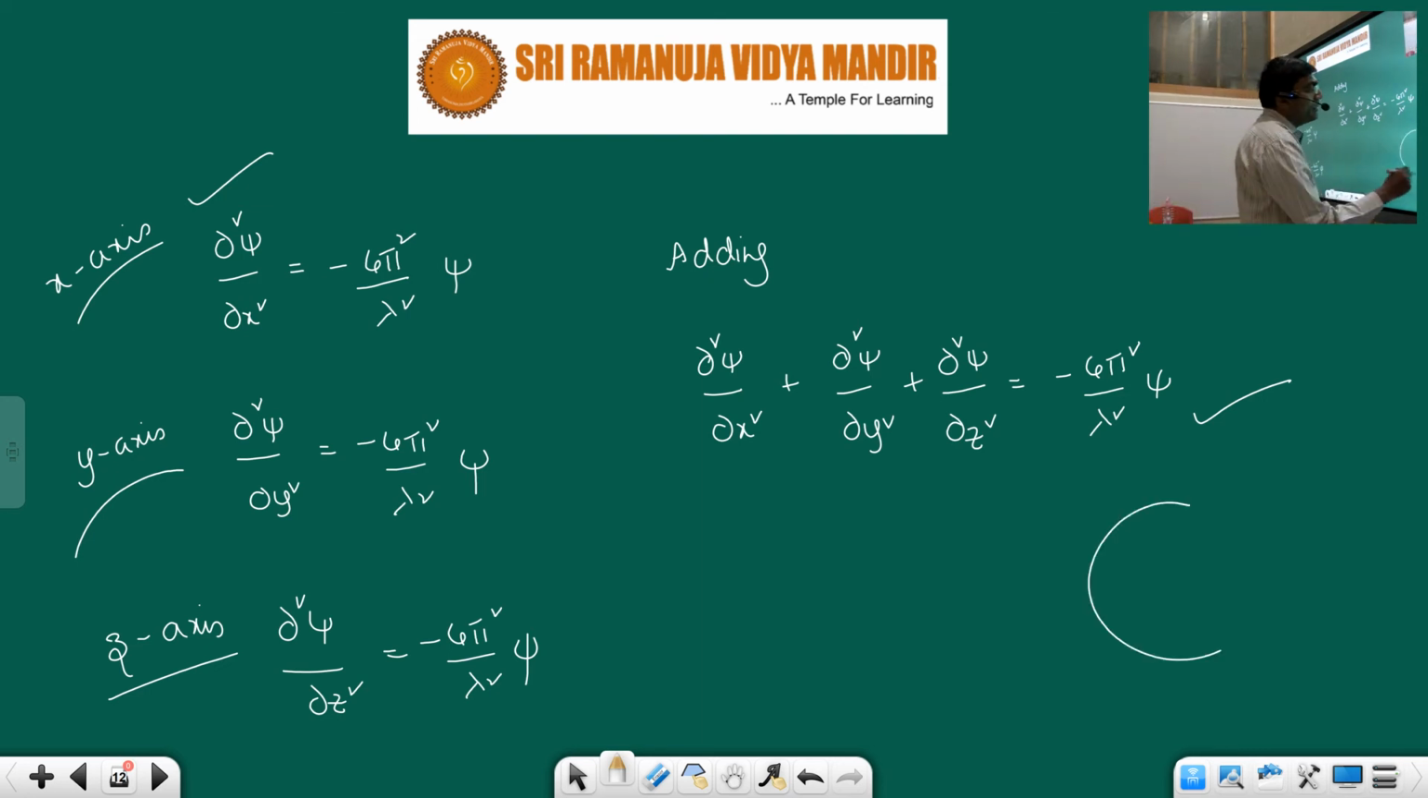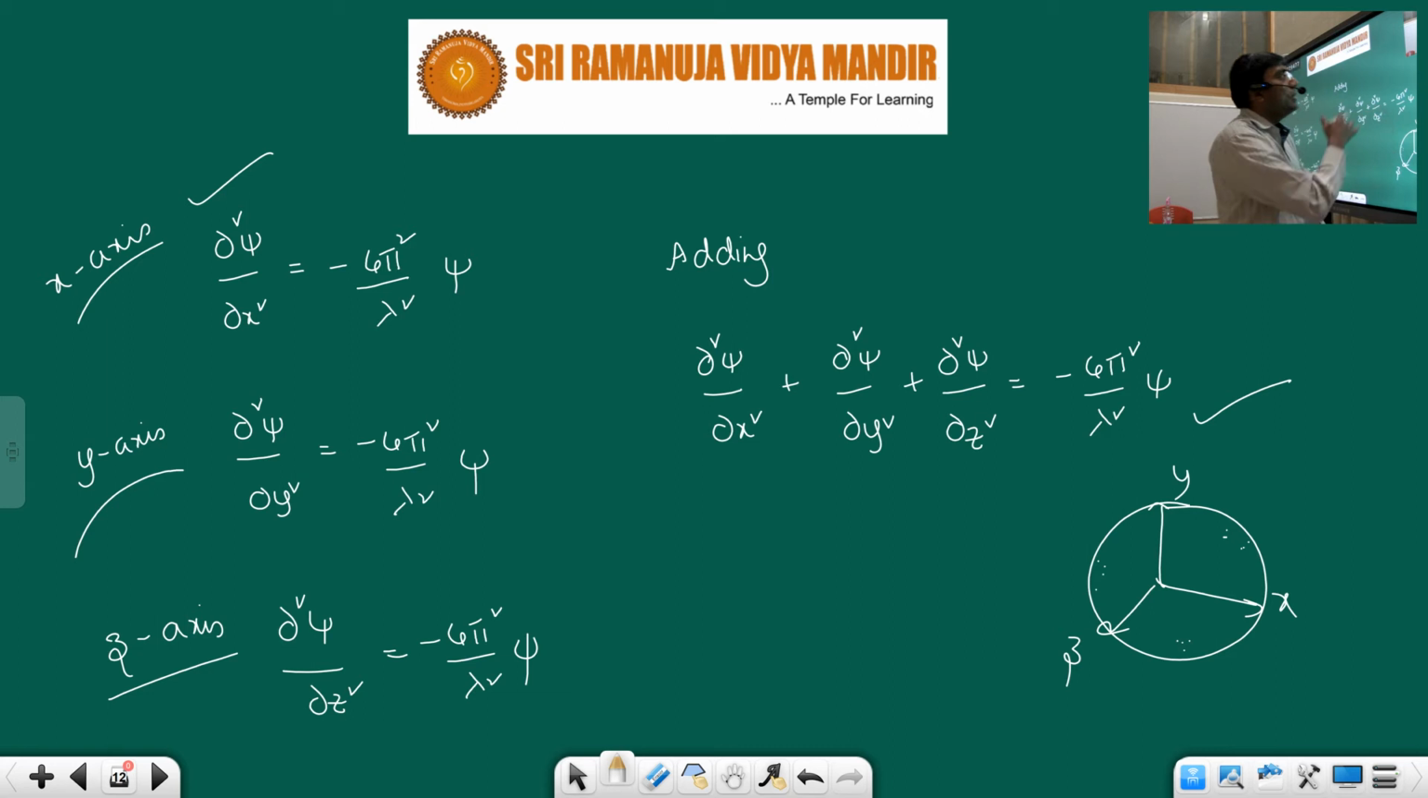For example, in three-dimensional space, this is the x axis, this is the y axis, and the z axis. You don't know in which axis the electron density is there. It may be here, it may be here. You don't know which axis, so that's why you are differentiating over all three dimensions of space.